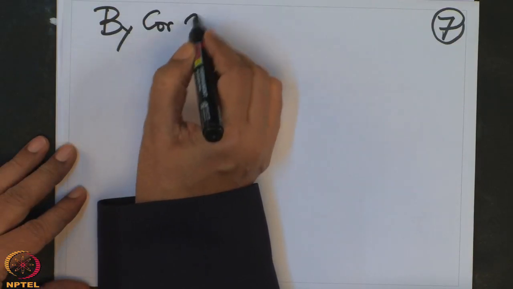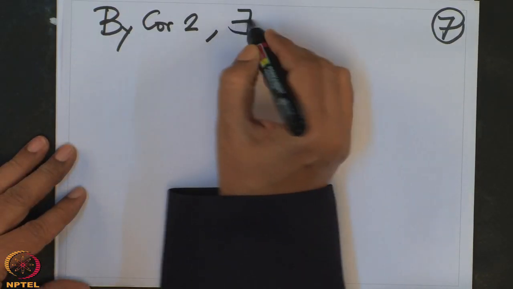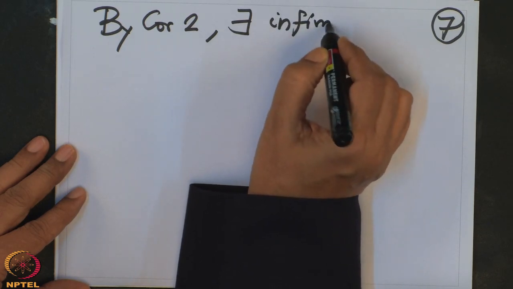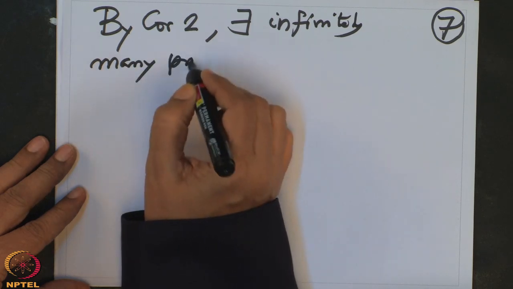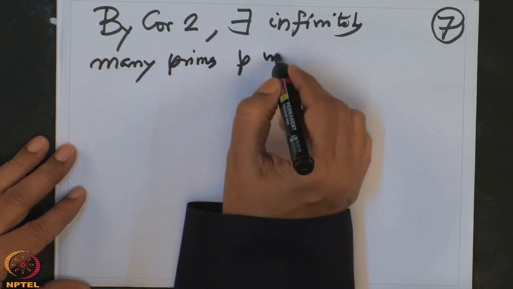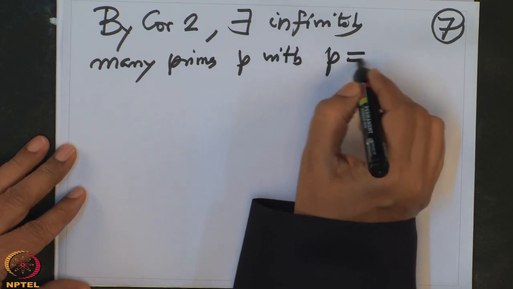Alright, now I want to also note the following. The last corollary, so what was the last corollary? By corollary 2, there are infinitely many primes P with P congruent to 1 mod n.